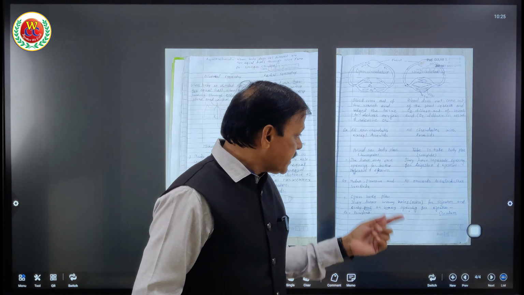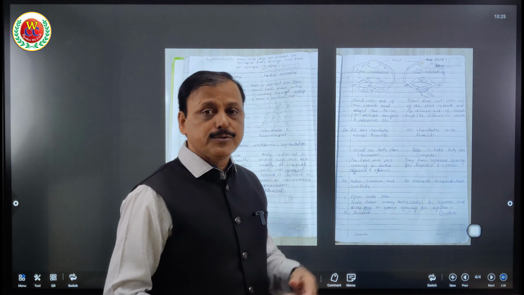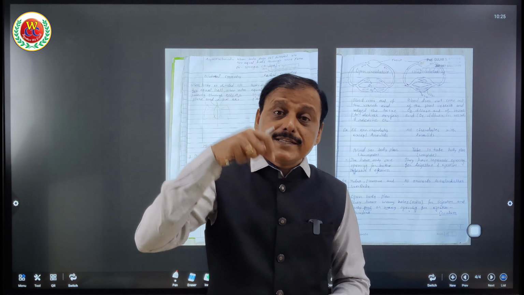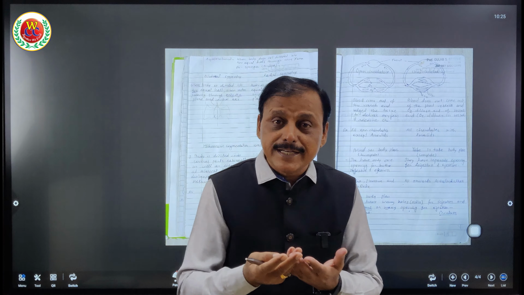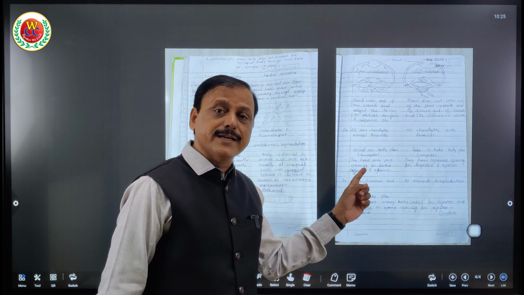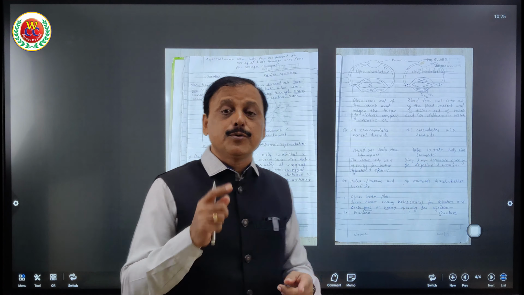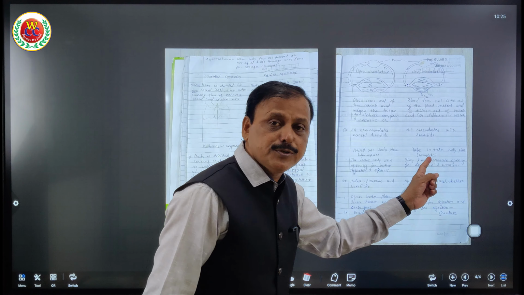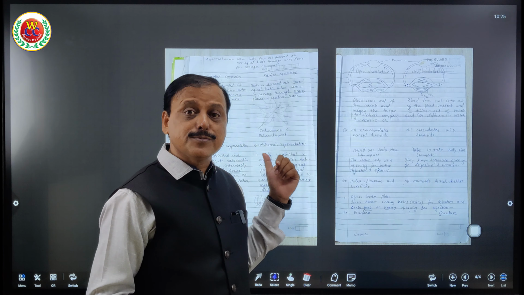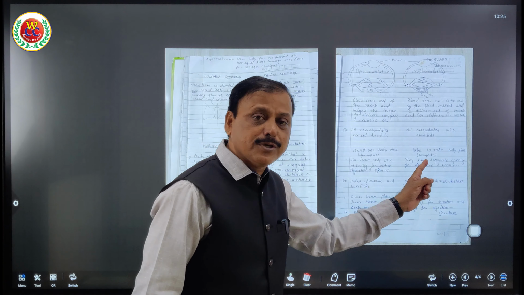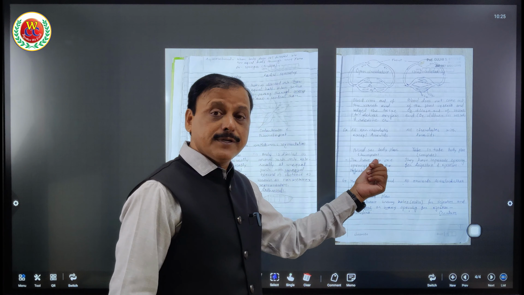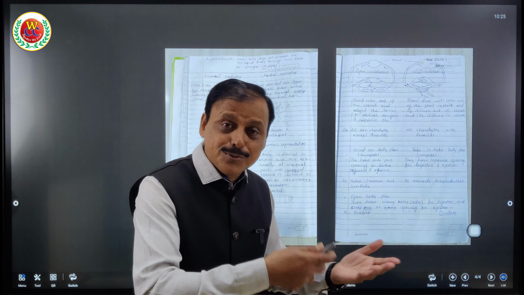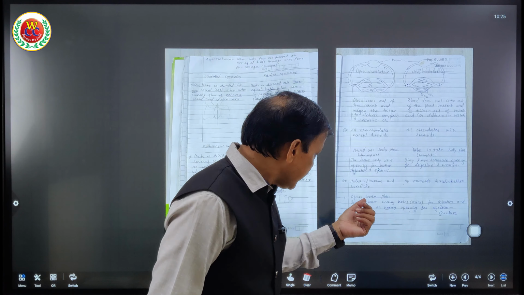Very important point. Next characteristic feature: blind sac body plan and tube-within-tube body plan. If they have only one mouth, only one opening for ingestion and egestion, for eating and for removing excreta, that is called blind sac body plan. Those organisms which have a mouth to ingest the food and an anus to excrete, that is called tube-within-tube body plan. So you can use these characteristics for Aschelminthes onward, because from Aschelminthes onward they have a tube-within-tube body plan, but Porifera, Cnidaria, Ctenophore, they have a blind sac body plan. See how easy it is to use as a character when we have to write about characters of the phylum.